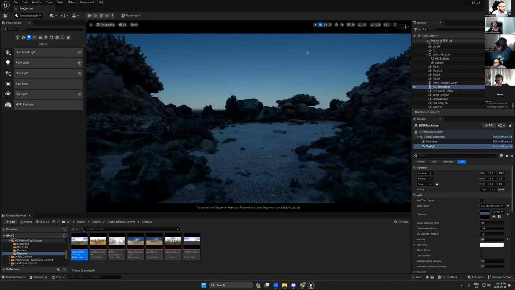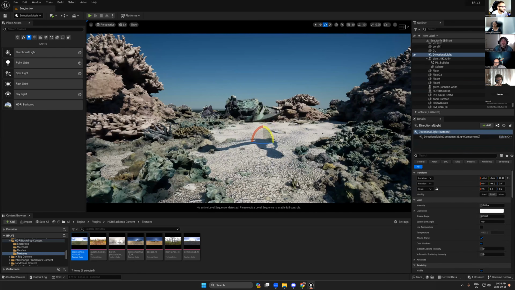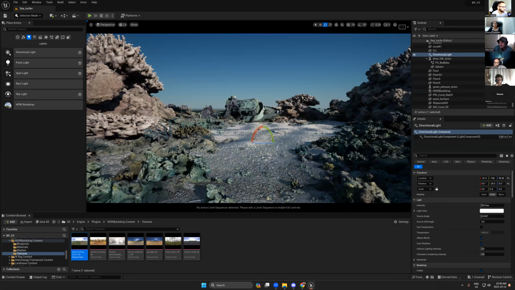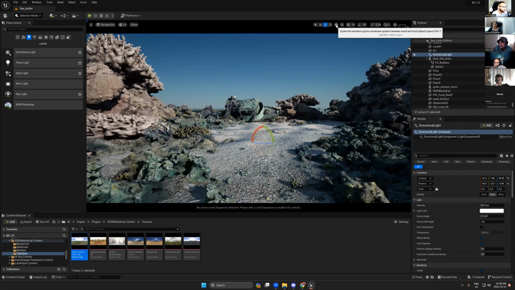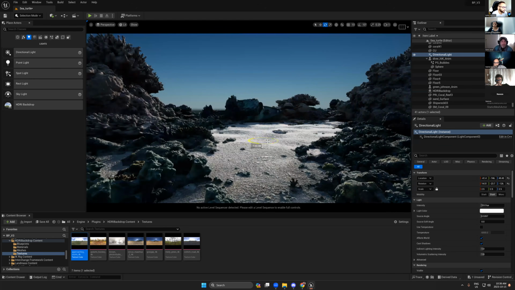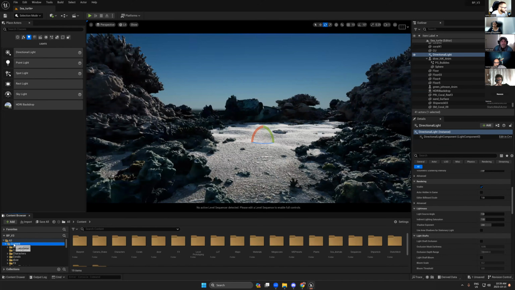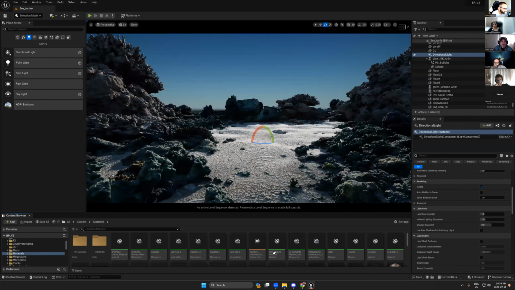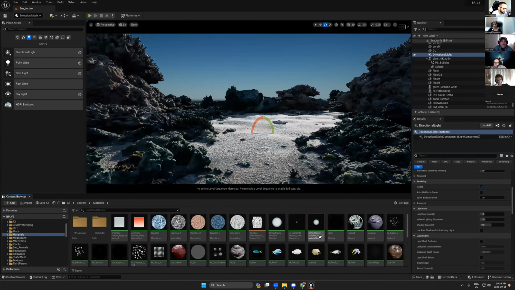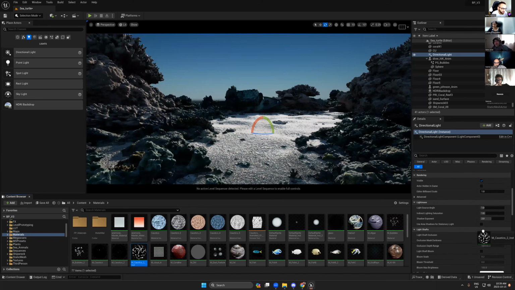All right, now we have to create the lights, so add the directional light. Let's say we have the directional light here. What I'm going to do is go back to use materials. You will find the same thing here, and I need to use this one.